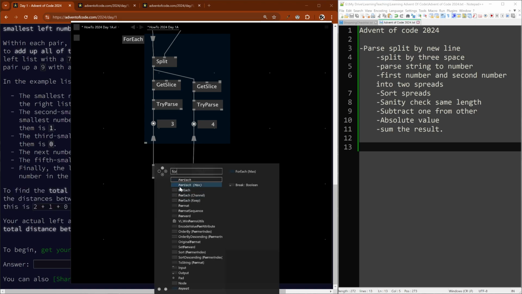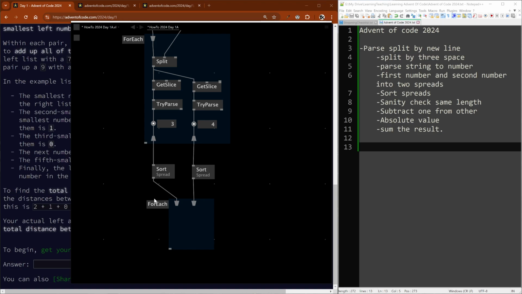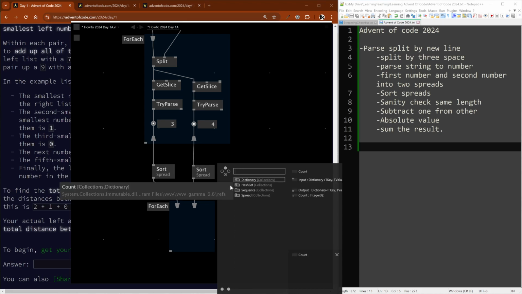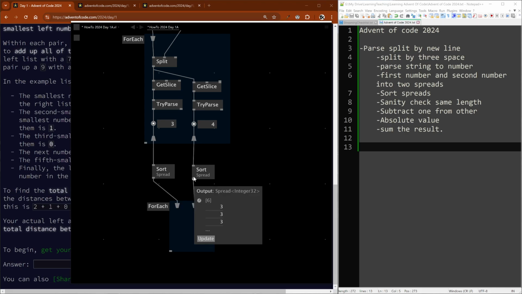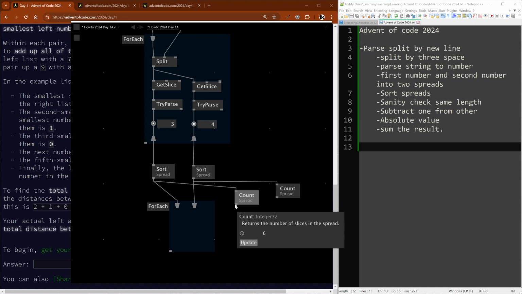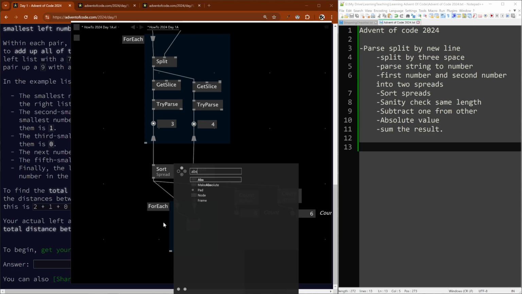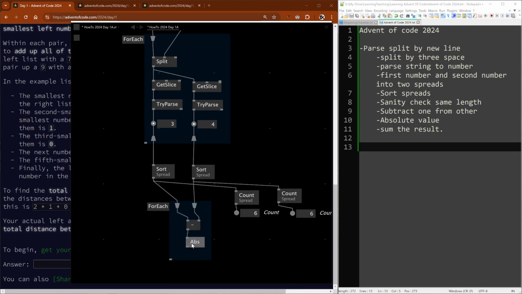Now we'll do another for each. In fact, I probably could have kept it in this for each. Oh no, sorting. I needed to sort. Okay. You should have the same count. I might just put another sanity check here. Alright. So 1 minus the other. And we go absolute. Just the ABS operation.